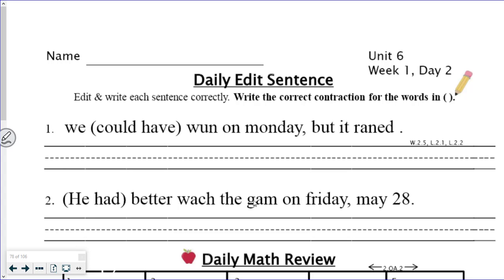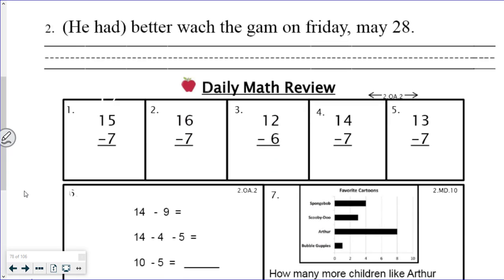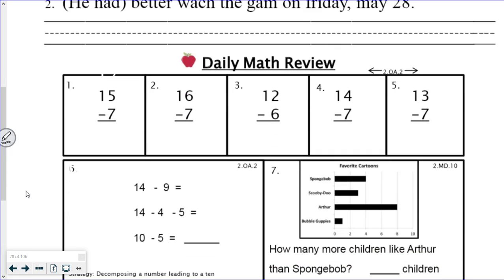Number 2, he had better watch the game on Friday, May 28th. Same thing, fix it up, rewrite it nice and neat on the line. Pause your video and do number 1 and 2 before doing the daily math review. All right, daily math review. Do problems 1 through 5. Pause your video.